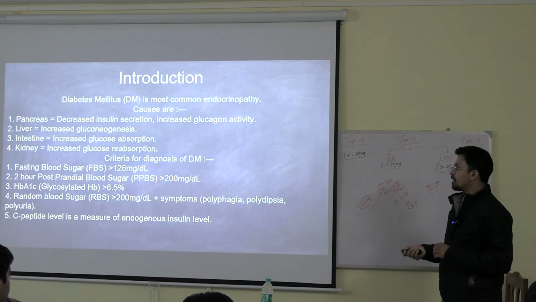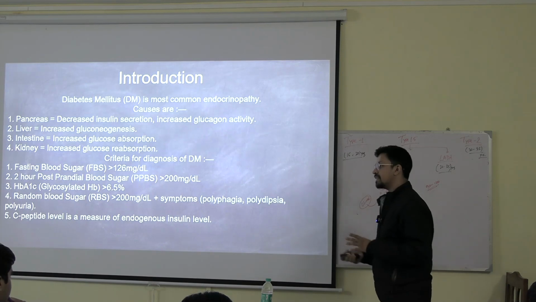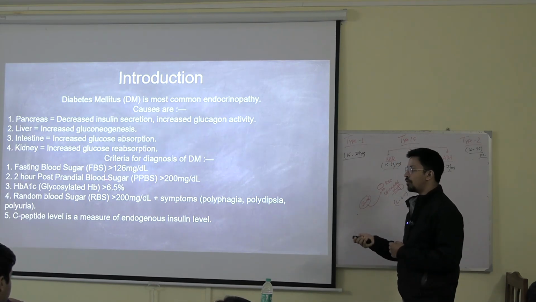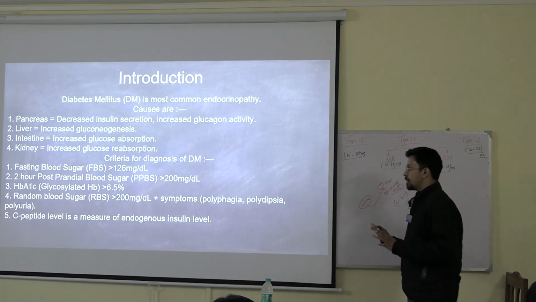Fine, understood? Now there comes random blood sugar, like any random moment. Let's say right now I want to check my blood sugar. That is random, anytime. These two were fasting, early in the morning, then after 2 hours. This is random, anytime you can check the blood sugar level.